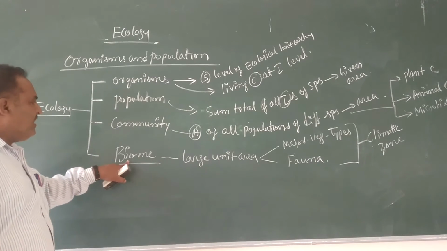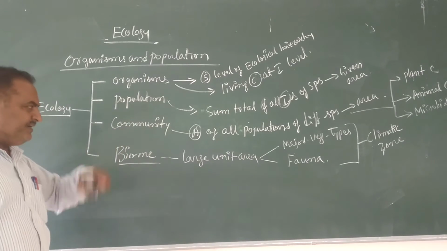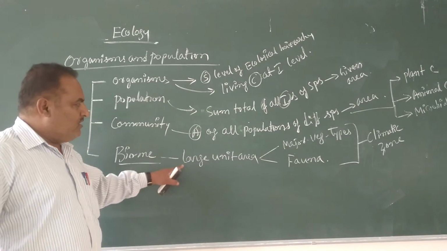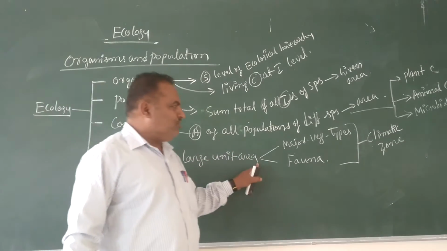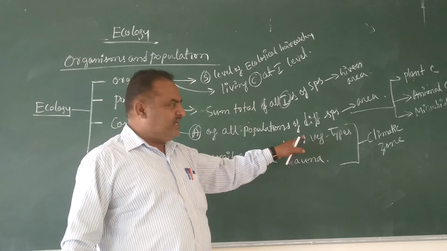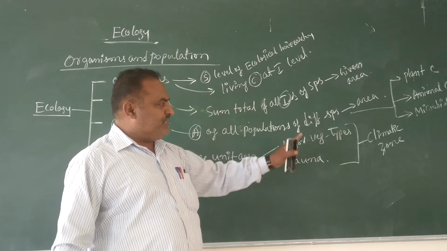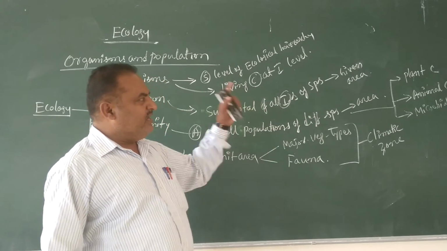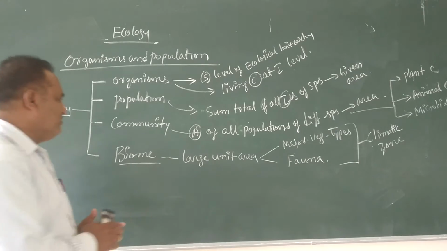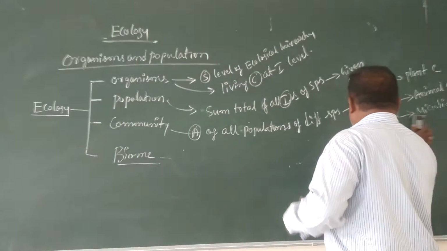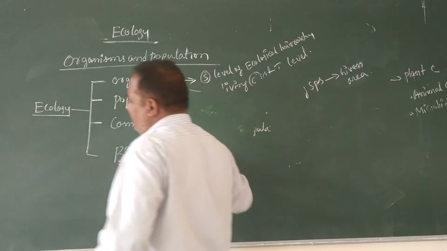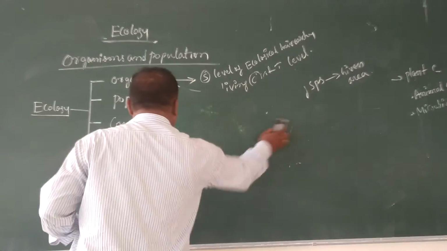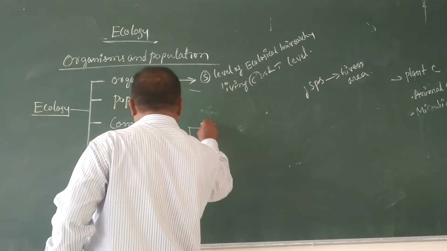The last level in the case of ecology is biome. Here biome means a large unit area consisting of major vegetation types associated with fauna in a specific climatic zone, that is called a biome. All over the world, the major biomes are classified into different biomes.